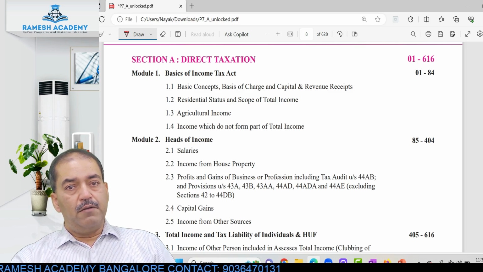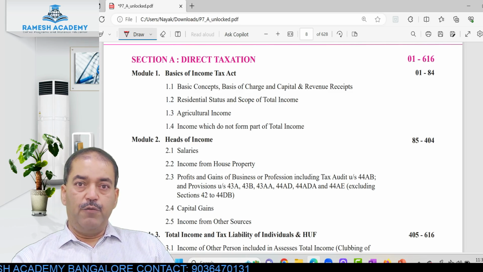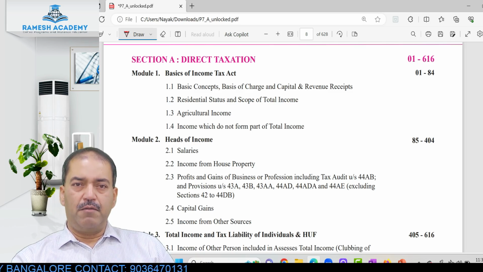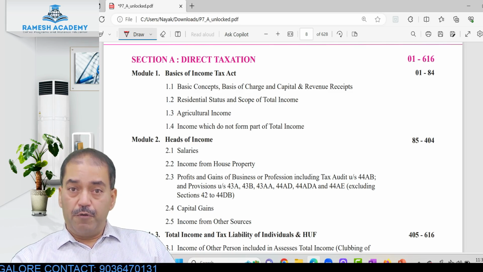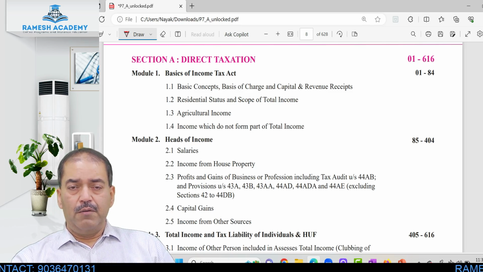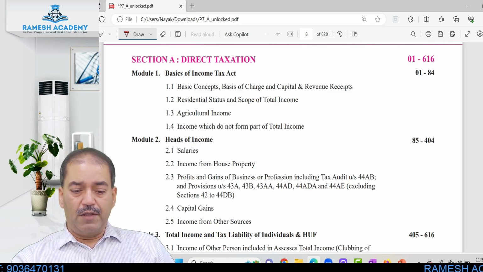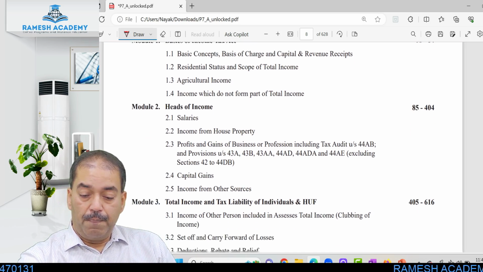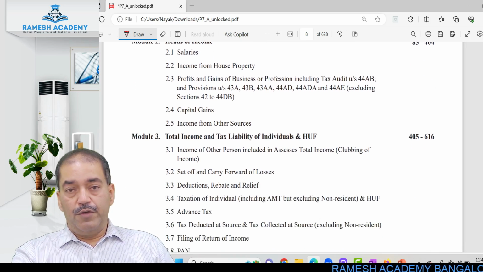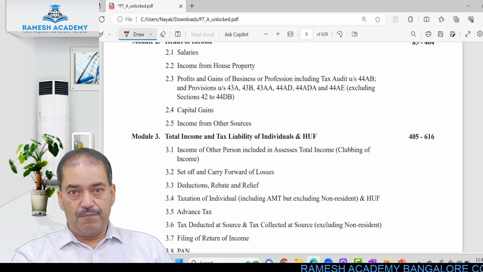Once we calculate the different heads of income under which we are classifying the income, salary income, house property income, business or professional income, capital gains, other sources, we take the total of all these items and that is called total income. So total income is the total of all the heads of income.